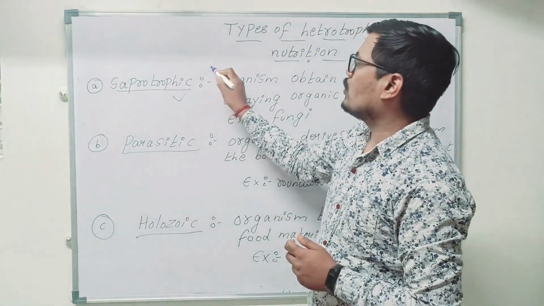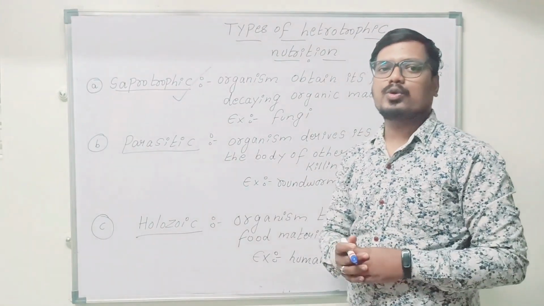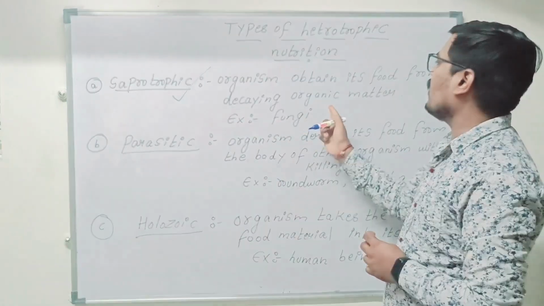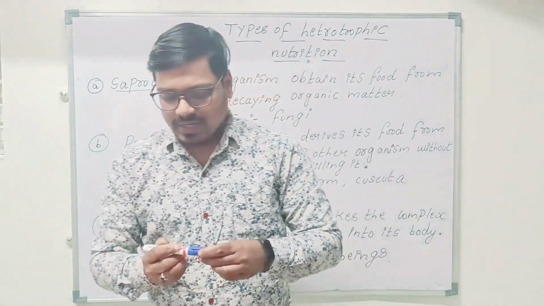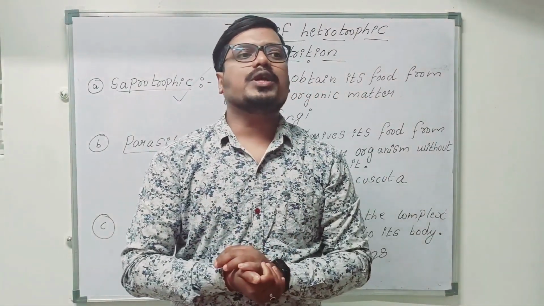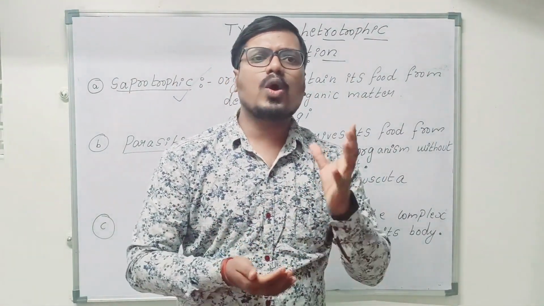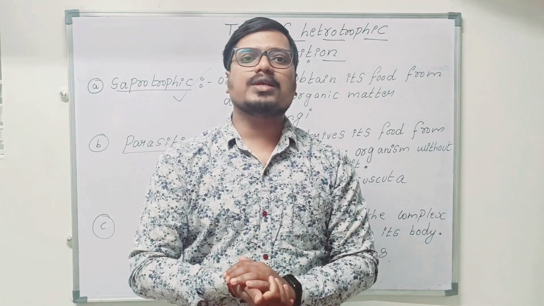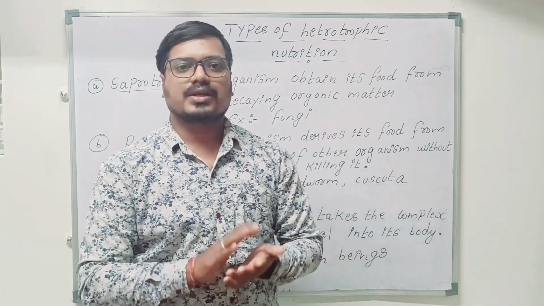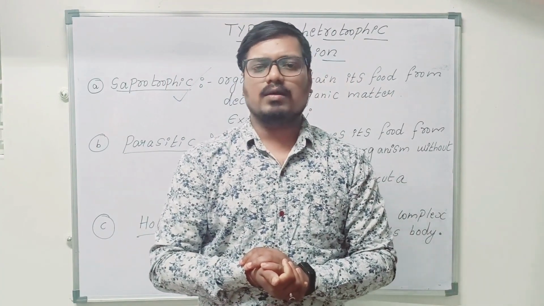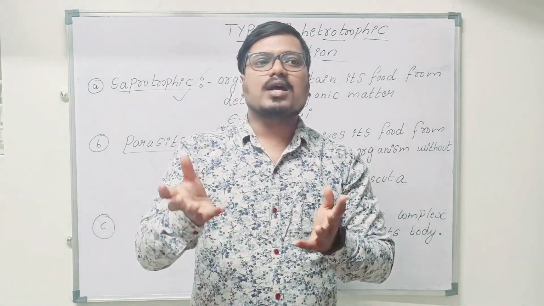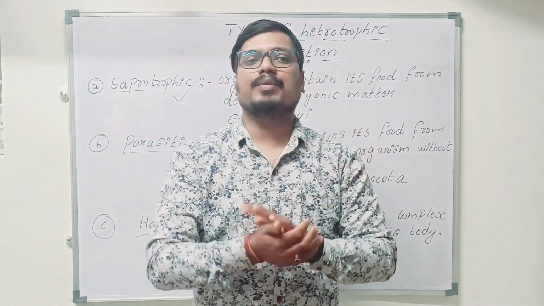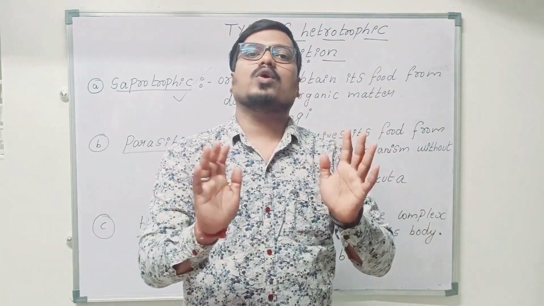One is saprotrophic. The saprotrophic definition says the organism obtains its food from decaying organic matter. The best example is, in your home children, if you keep any bakery items like bread or a sweet for many days in a moist place, you can see some growth forming on that surface. That is nothing but fungi. They just start eating up the nutrients from the decaying matter, not from alive matter. Alive means if the animal is alive, they will not eat.